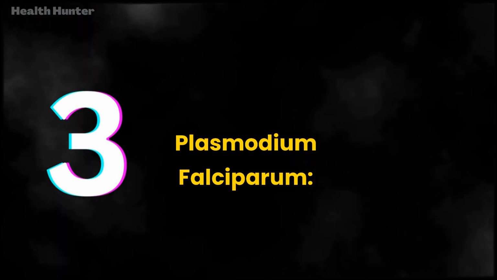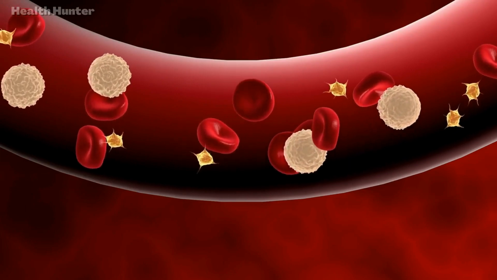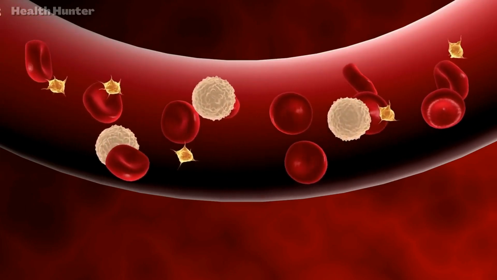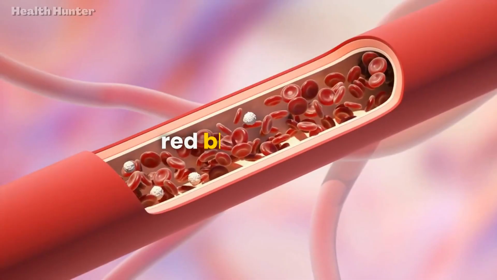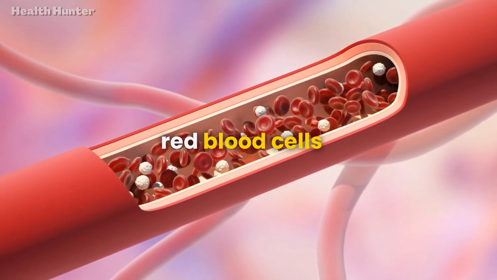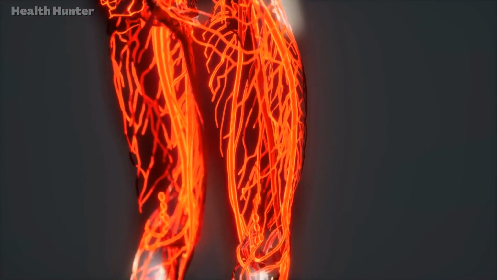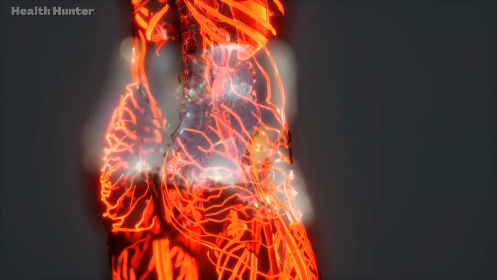Number 3. The 3 stages of Plasmodium falciparum. Once inside the bloodstream, Plasmodium falciparum goes through 3 main stages: trophozoites, schizonts, and gametocytes. First, trophozoites. These are the early-stage parasites that invade red blood cells and feed on the hemoglobin inside. Under the microscope, they appear as small, ring-shaped structures inside the red blood cells.